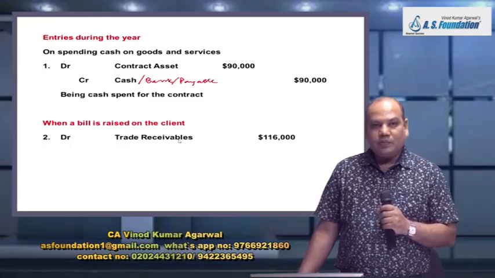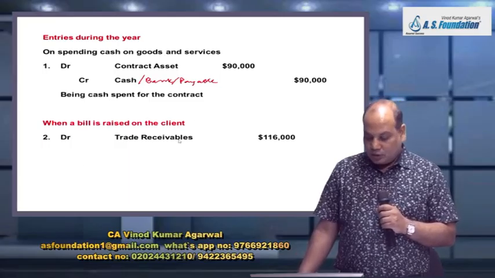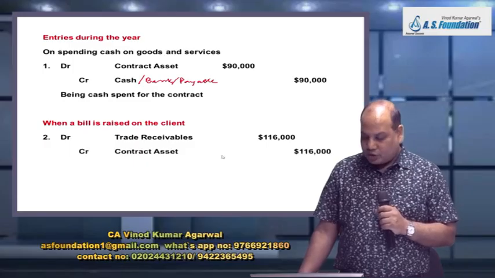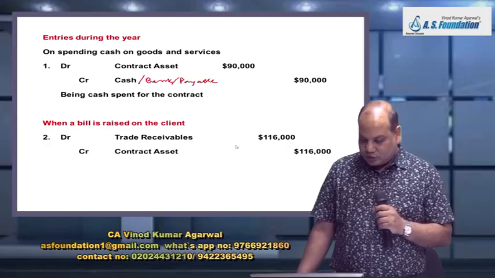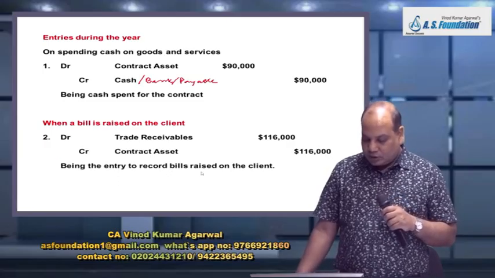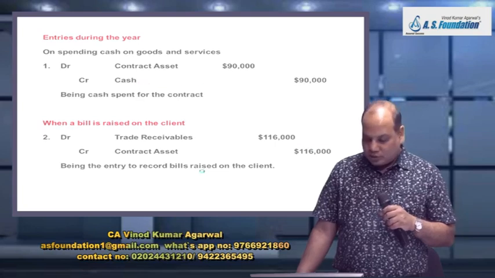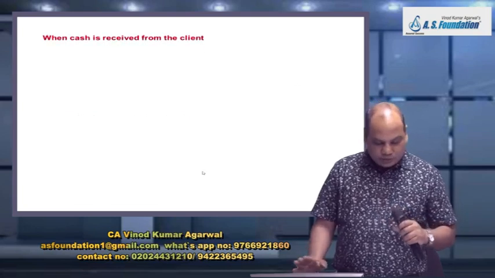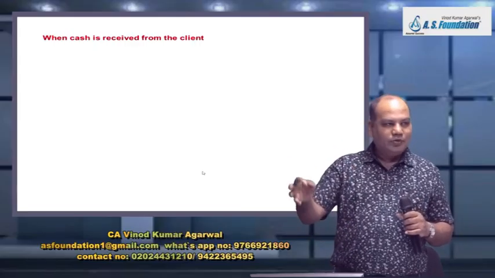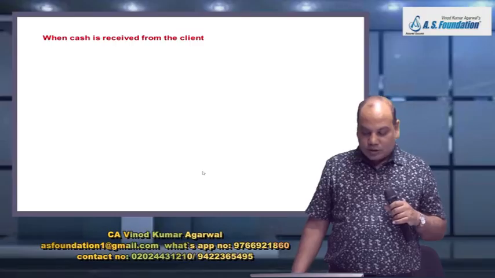Periodically you are going to raise a bill on the client. The entry would be trade receivable account debit to contract asset. In this example 1,16,000, being the entry to record the bill raised on the client. So basically what they have done in this example, they have just kept two accounts and all the entries will be routed through these two accounts only.